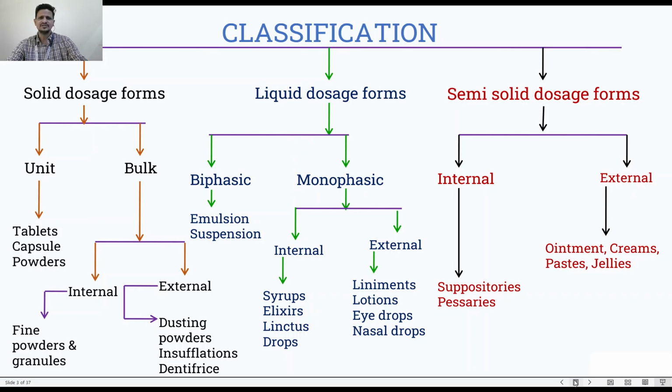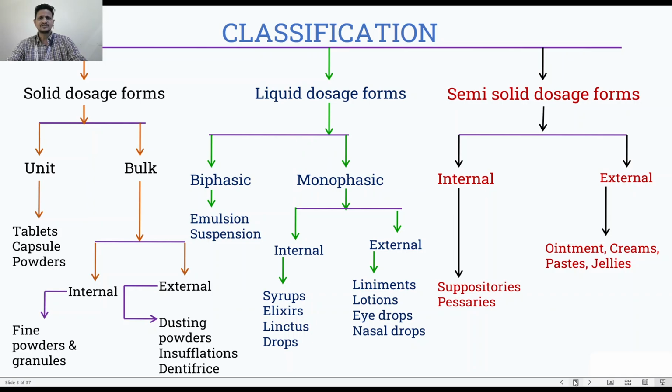Okay, all these are solid. So the solid dosage form can be classified further as unit and bulk. So what is unit dosage form and what is bulk dosage form? Unit dosage form of solid is that where we can count the doses, 1, 2, 3, like that, where each dose of any drug will be present in a single dosage form. Like for example a tablet, we can count the tablets 1, 2, 3, and each tablet will have only one dose of a particular drug.